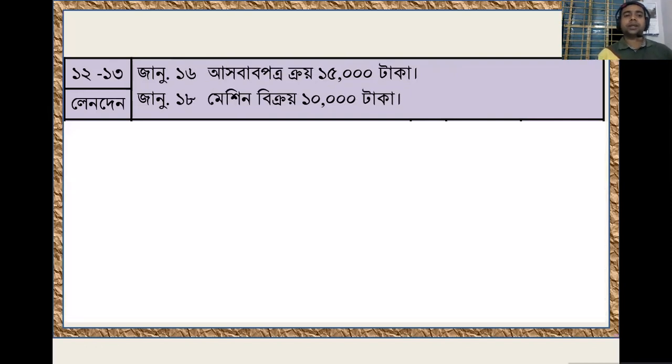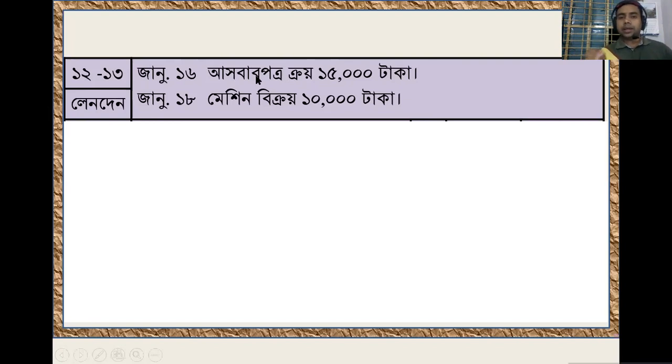Okay. Now look very clearly so that you understand the transaction norms. Transaction on January 16. Purchase of furniture. Though the word purchase is written here, it will not be considered, as it is an asset.